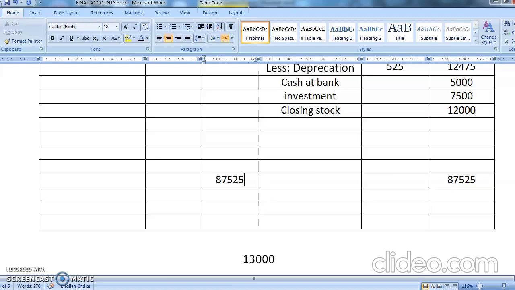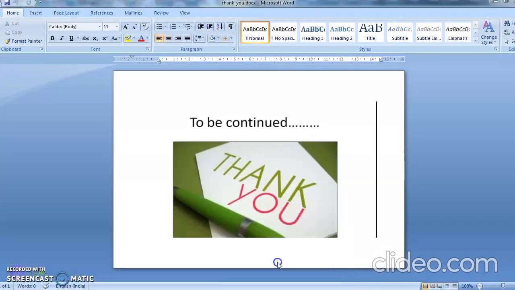Okay students, this is the way you're supposed to do your final account. Students, practice it. Practice makes man perfect. Remember it. And this chapter is for 15 marks in the examination, so you can understand the importance of it. Okay, chalo, thank you very much. We'll be continuing with 4-5 more problems so that you understand the chapters nicely. Chalo, have a good day. Enjoy.